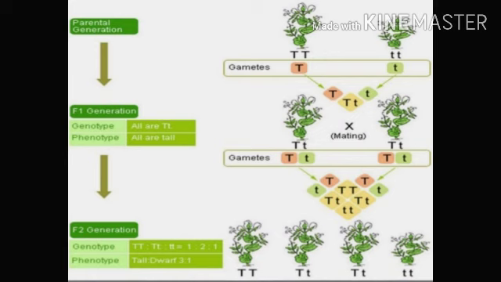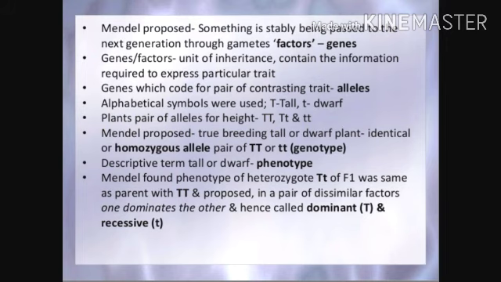So capital T capital T and small t small t are the homozygous traits. Capital T is the dominant trait and small t is the recessive trait. And these two, capital T small t, are the heterozygous trait, or you can say hybrid plants. So genotype ratio is 1:2:1 and phenotype ratio is 3:1.